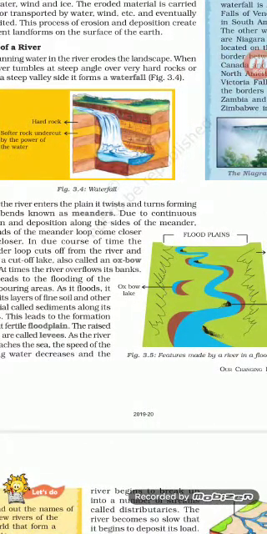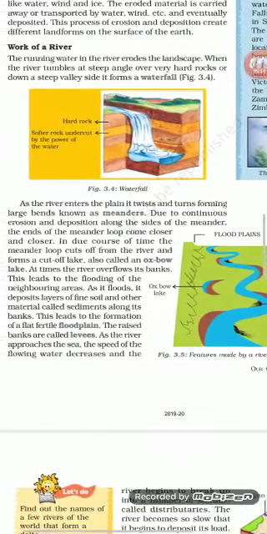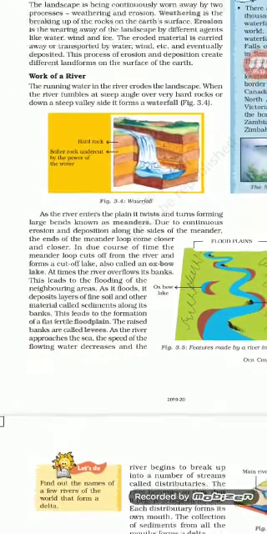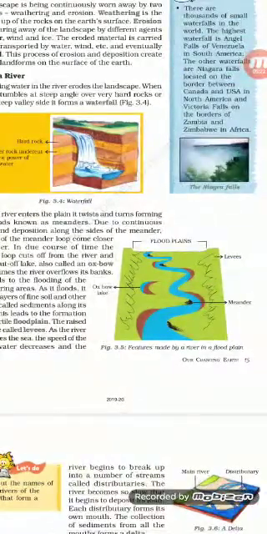You would have seen, when you draw a river in your notebook, you make the water twisted and turned, forming the shape of a continuous S. These are large bends. Where the river is bending, they are called meanders. So the river forms meanders.